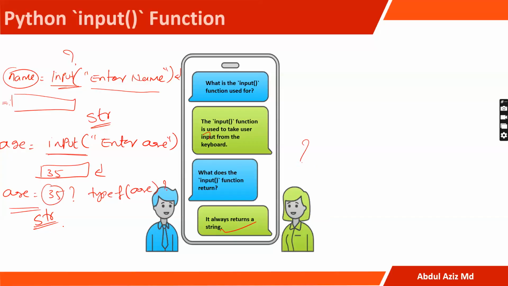Suppose here it is a str, can I do 35 plus 5? Can I do this? No, I cannot. If I do this, I will get an error, right? Why? Because it is a string and the other is an integer. I cannot add a string with an integer. But I can concatenate a string with a string. But how can I increase my age or something like that? That is by using typecasting.